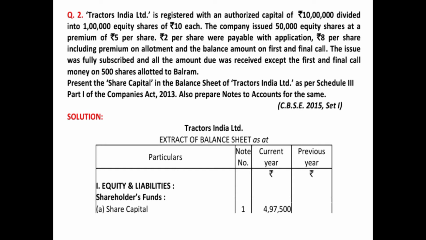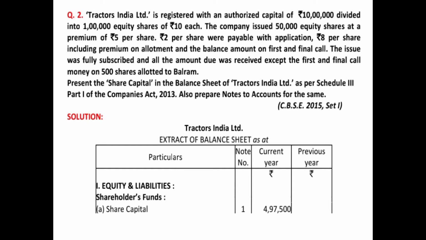5 rupees. So that means the balance amount of 5 rupees is to be called up at the time of first and final call. That means we are calling just once, and that will be the final call. The issue was fully subscribed and all the amount due was received except the first and final call money on 500 shares allotted to Balram.